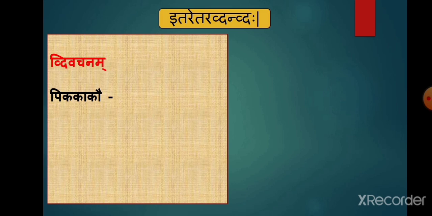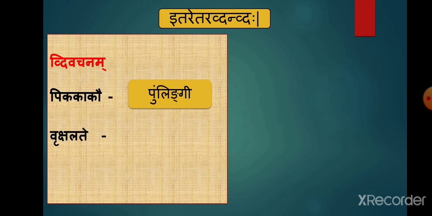Here, the two words of the compound are linked with the sense of and. The last word of the compound is kaka, which is of masculine gender, and that's why this compound word is a pullingi shabdah. And as the compound word is in dvivachanam, it's the example of itaretara dvandva samasah.